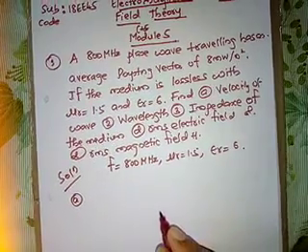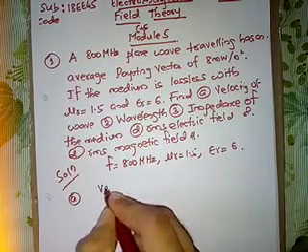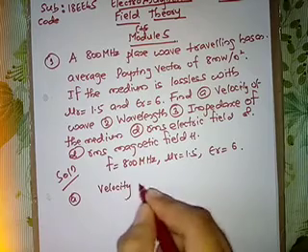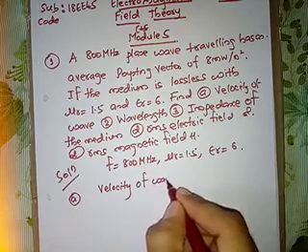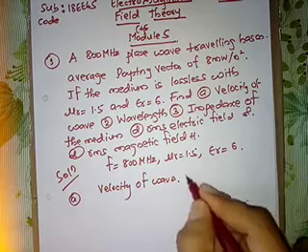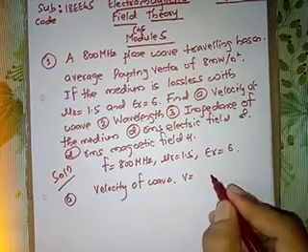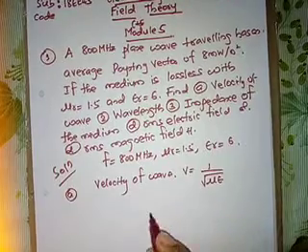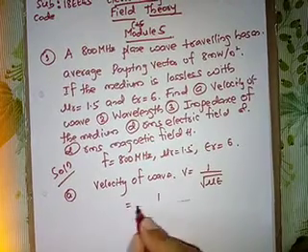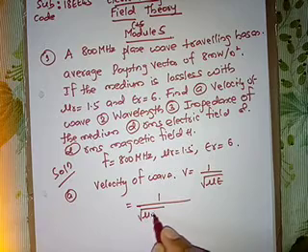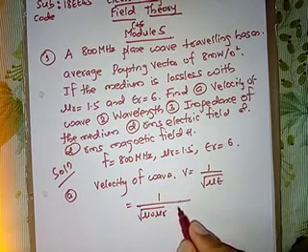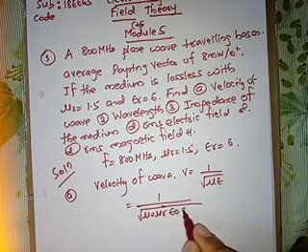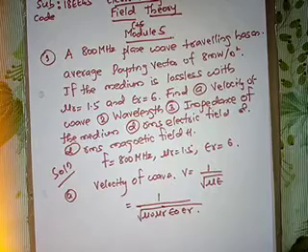So the velocity of the wave is given by v is equal to 1 upon square root of mu epsilon. This is equal to 1 upon square root of mu naught mu r into epsilon naught epsilon r.